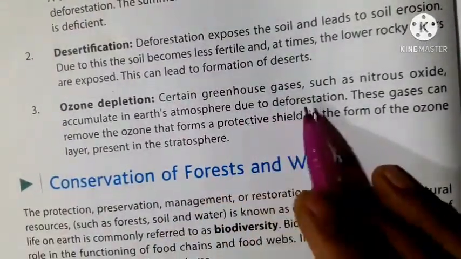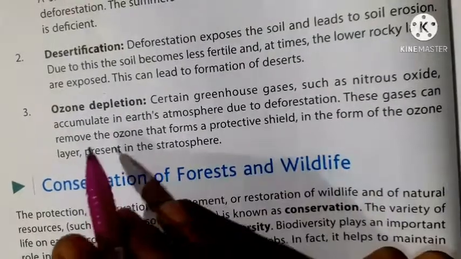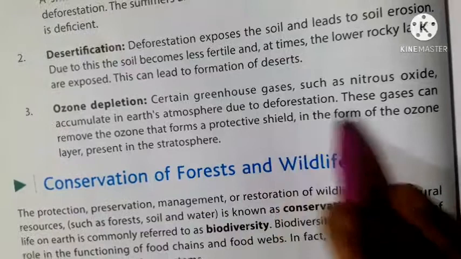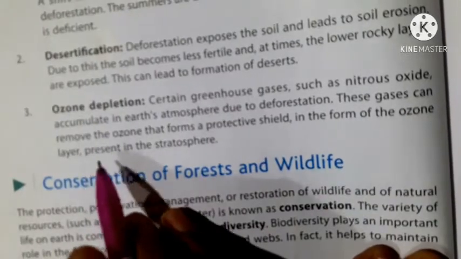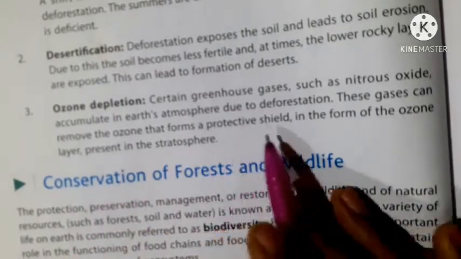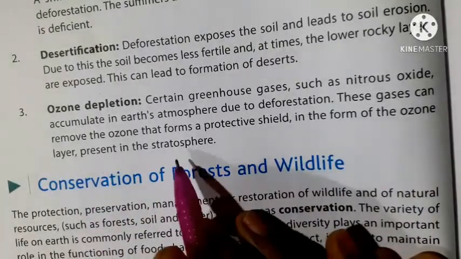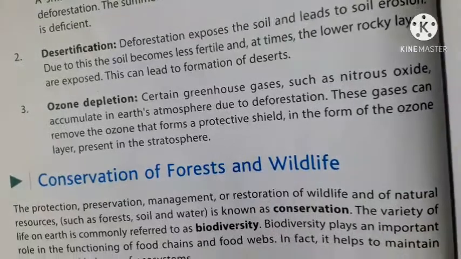Certain greenhouse gases such as nitrous oxide accumulate in Earth's atmosphere due to deforestation. These gases can remove the ozone that forms a protective shield in the form of the ozone layer present in the stratosphere layer.